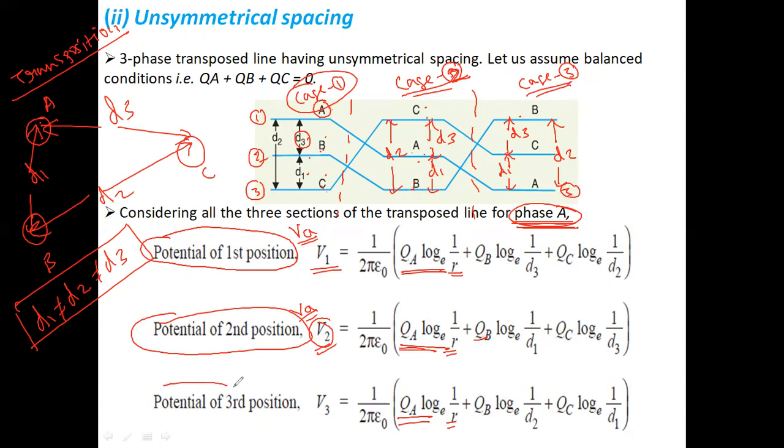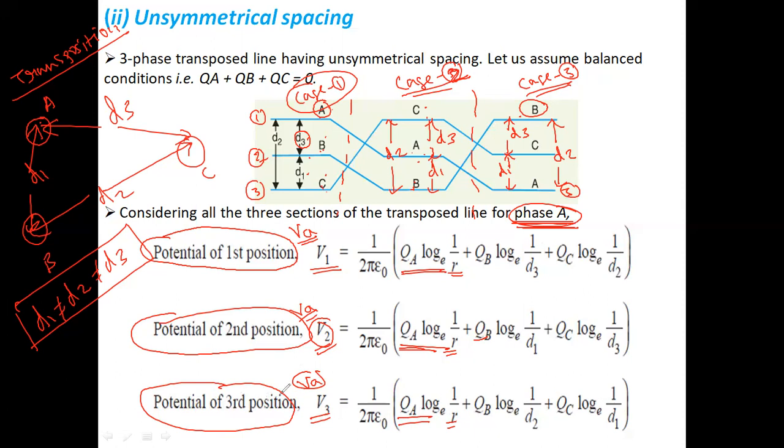So consider the potential at the third position, V3, for conductor A again: V3 is equal to 1 upon 2 pi epsilon 0 times QA log e 1 by r, common, plus QB. What is the potential of conductor B? QB, where the distance from conductor A to B is supposed to be D2, log e 1 by D2, plus QC, where the distance from conductor A to C is supposed to be D1, so log e 1 by D1.